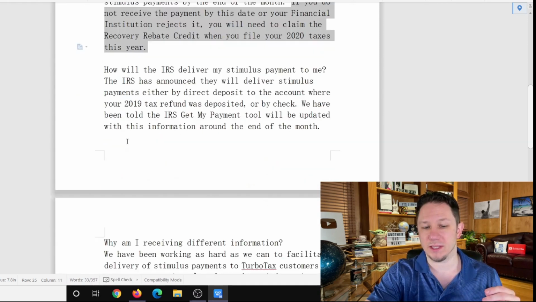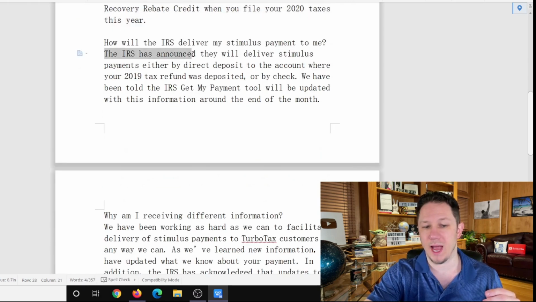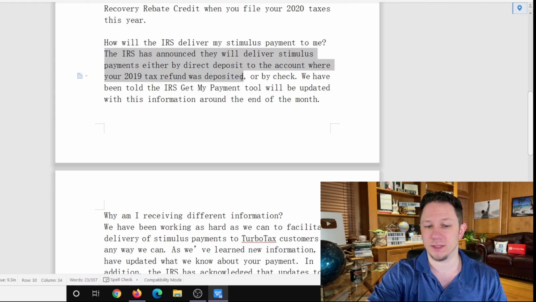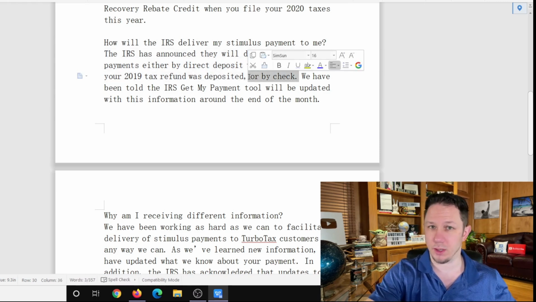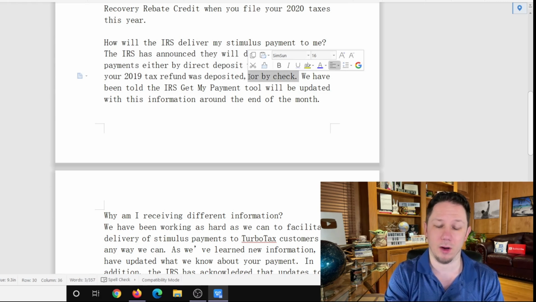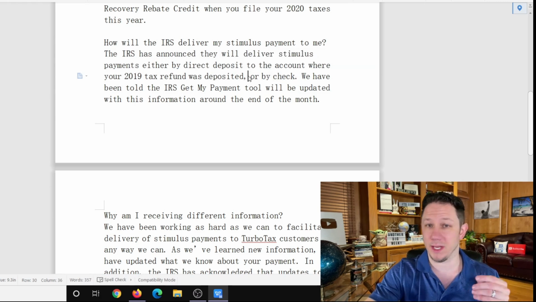How will the IRS deliver my stimulus payment to me? The IRS has announced it will deliver stimulus payments by direct deposit to the account where your 2019 tax return was deposited, or by check. We really should say here it also can come by a debit card in the mail. If you get mail, it could be by a check or a debit card. So make sure you're checking your mail for that and don't throw it away.